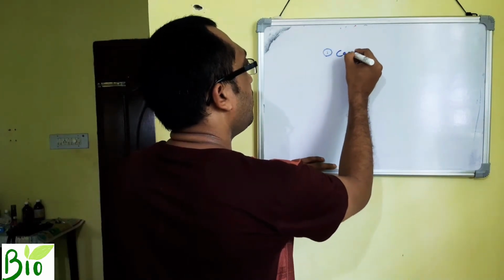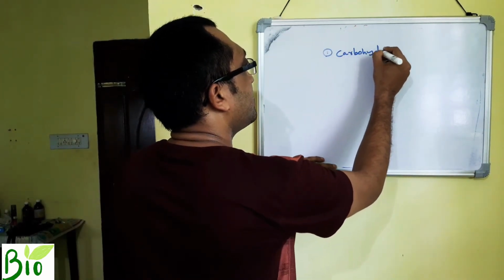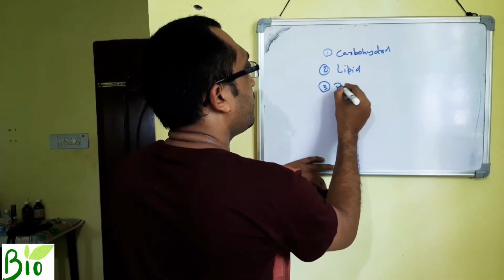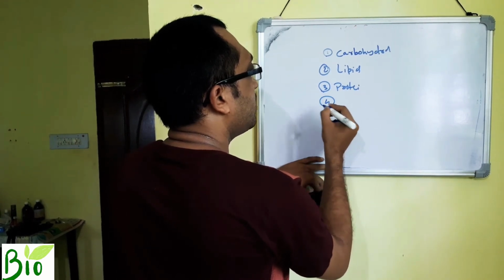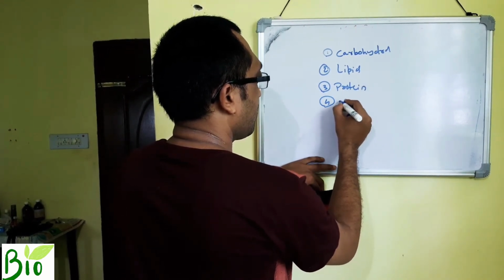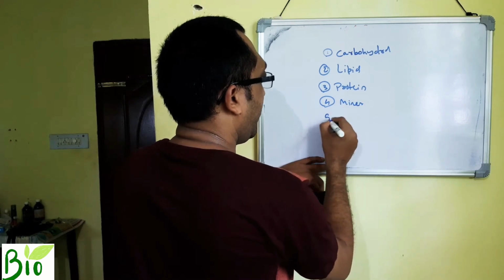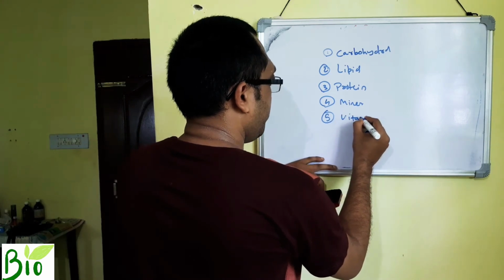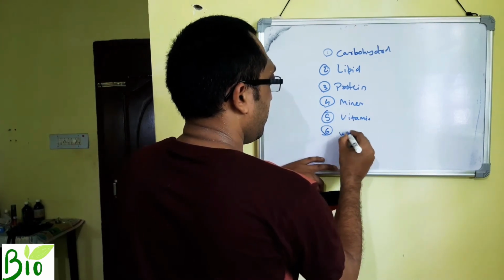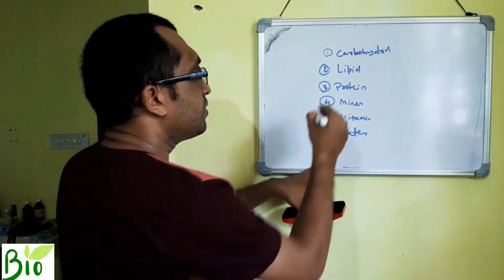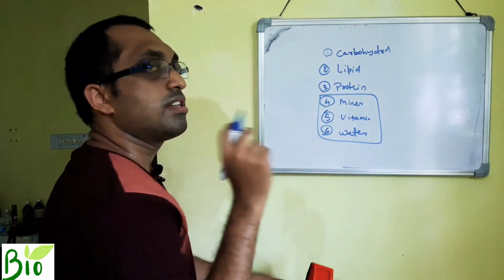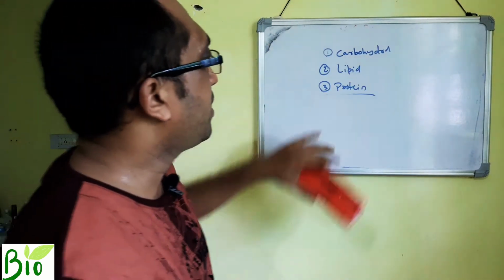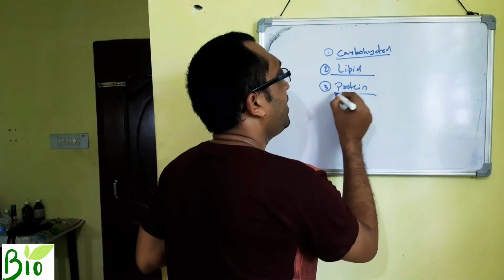First, carbohydrate. Second, lipid. Third, protein. Fourth, mineral. Fifth, vitamin. Sixth, water. So these three substances don't produce energy directly. What produces energy is carbohydrate, lipid and protein.